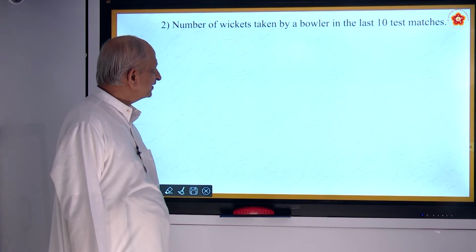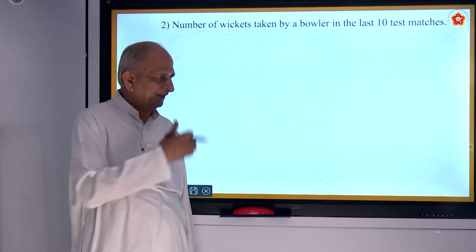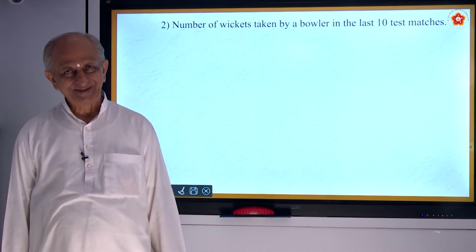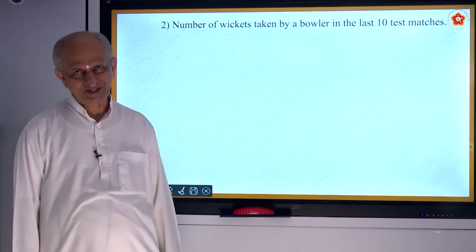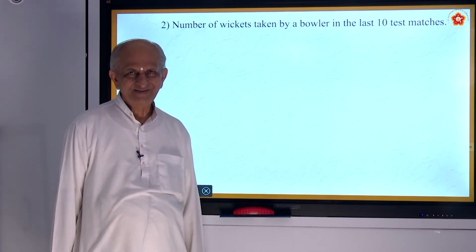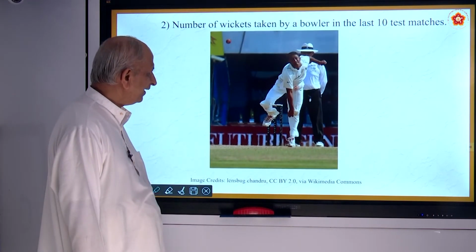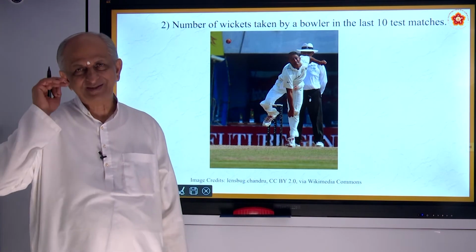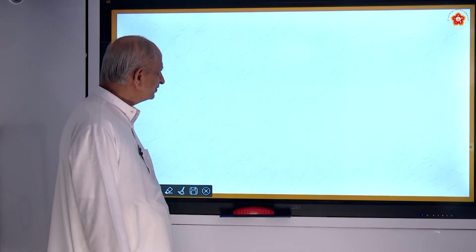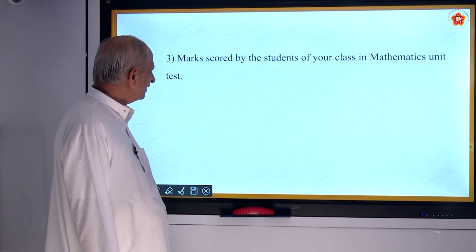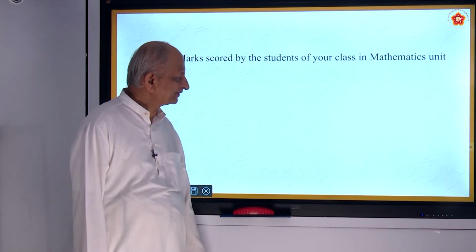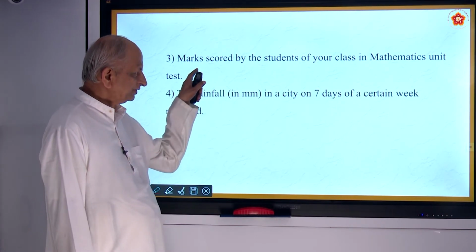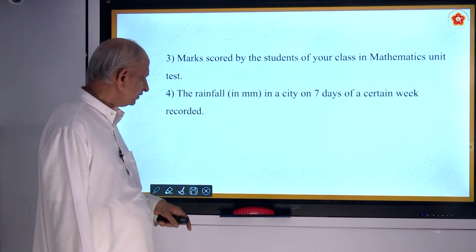Also, the number of wickets taken by a bowler in the last test matches. Can you name the bowler who took all 10 wickets in a cricket test match? Anybody? Yes, he is Anil Kumble. He is from Karnataka. He took all the 10 wickets in a test match. That is his record. And marks scored by the students of your class in a mathematics unit test are also a collection of raw data.